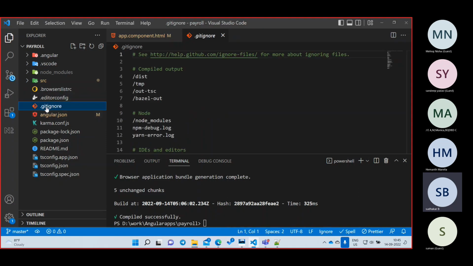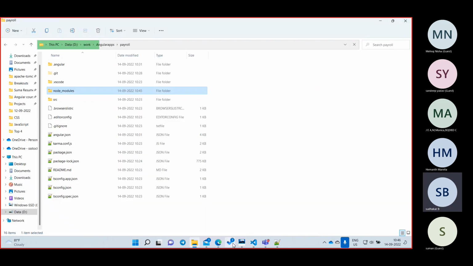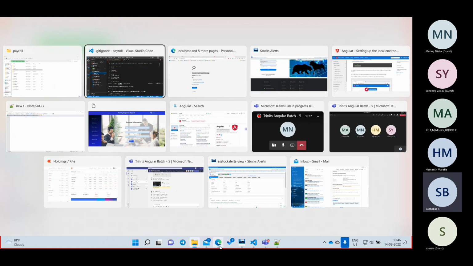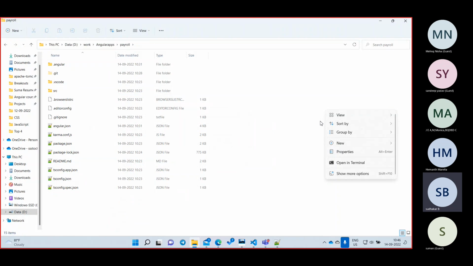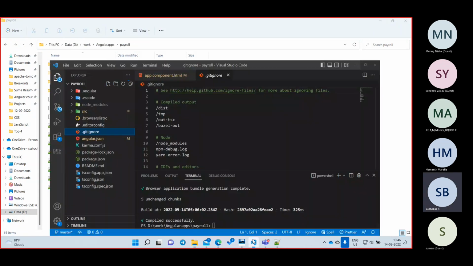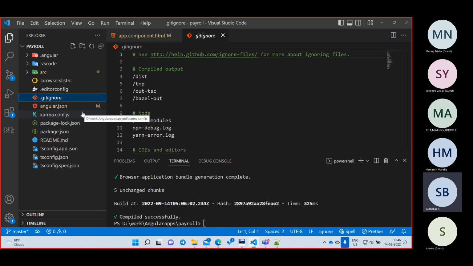And the last one is the dot gitignore file. Let us see whether it is deleted or not deleted still. I think it is still deleting. Okay, it is deleted completely. Now I want to bring it back, right? Without node modules your Angular project will not work.